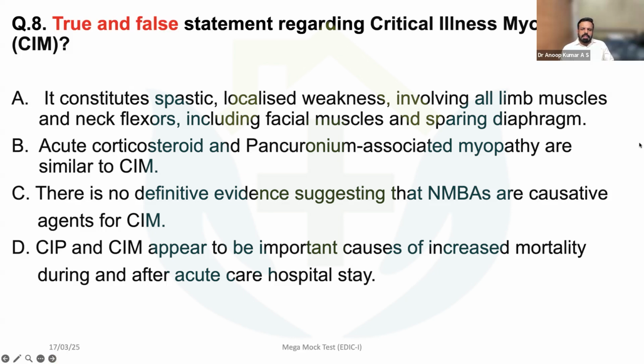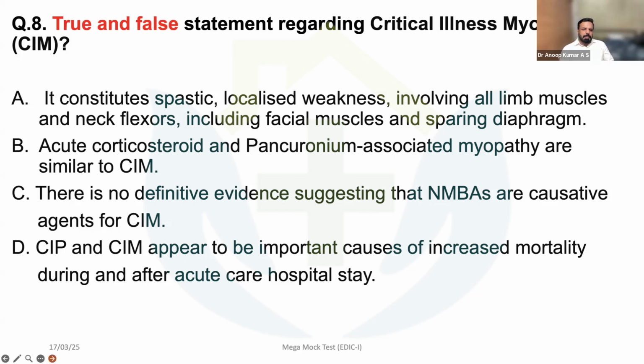Acute corticosteroid and pancuronium associated myopathy is similar to CIM. There is no definitive evidence suggesting that neuromuscular blockers are the cause of this ICU acquired weakness.